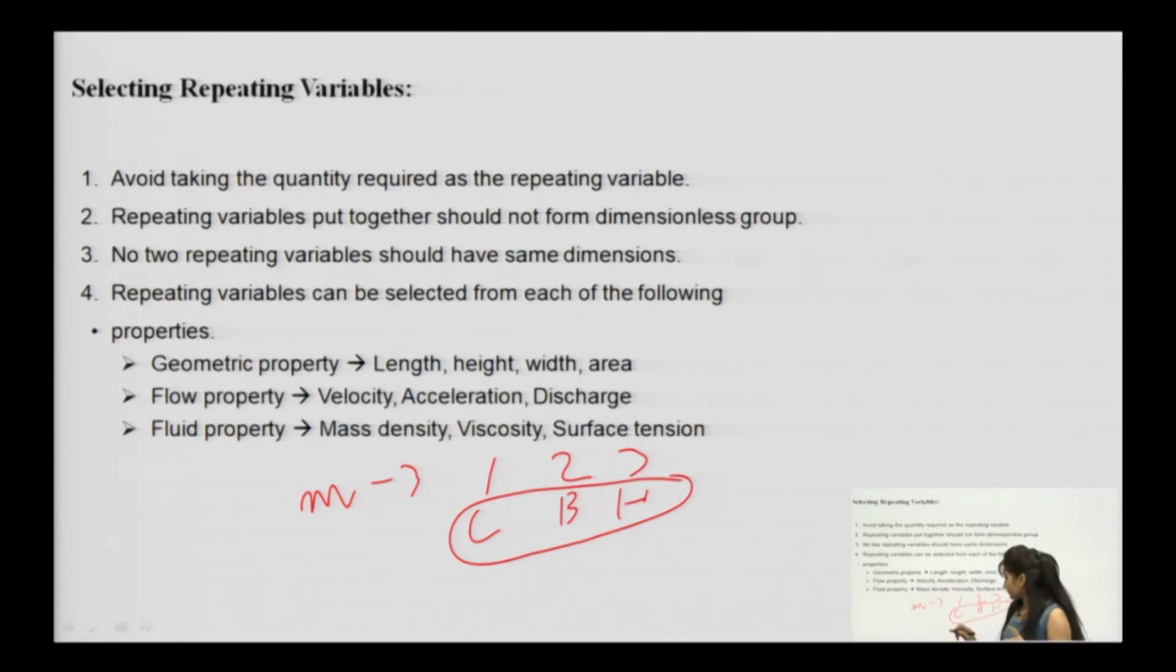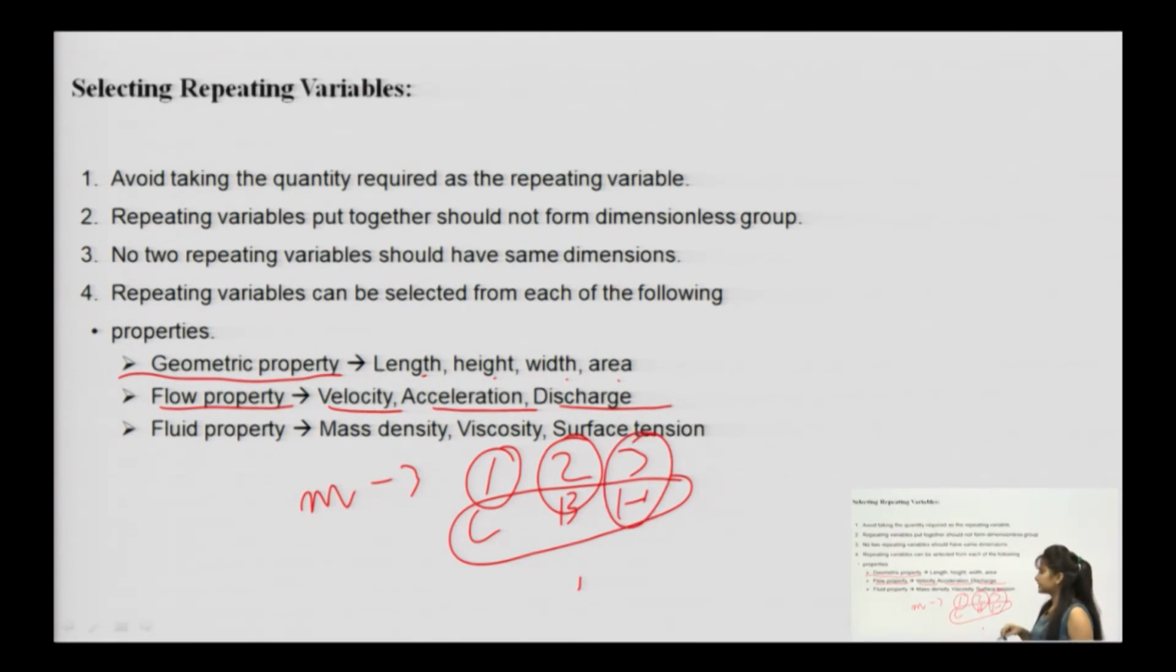The first variable you choose should have a geometric property in the entire calculation. Geometric property can be length, height, width and area. The second repeating variable in all the pi terms should have a flow property, that is, velocity, acceleration, or the discharge of that section. The third repeating variable can possess a fluid property, that is mass, density, viscosity, surface tension, etc.